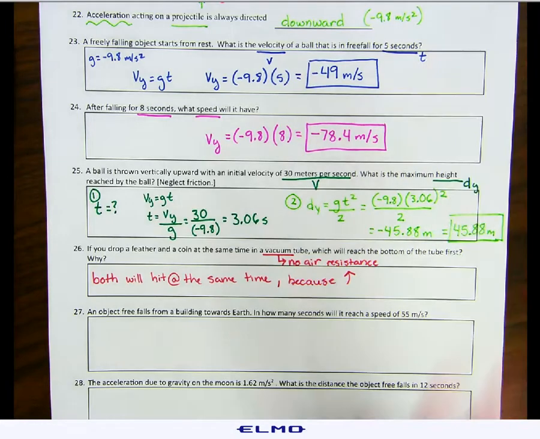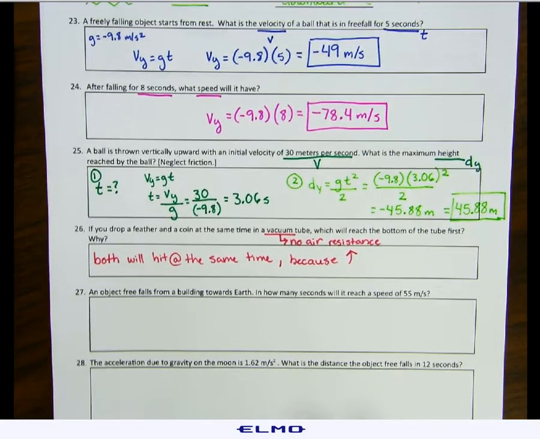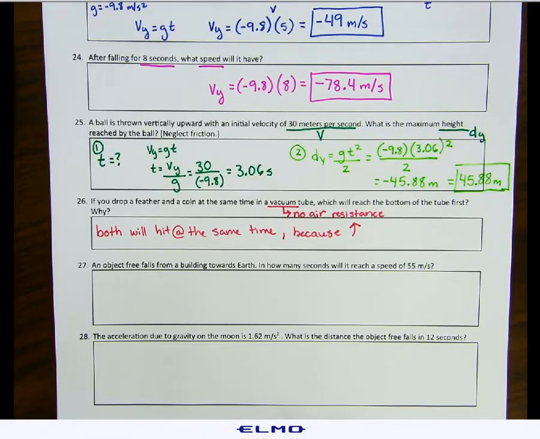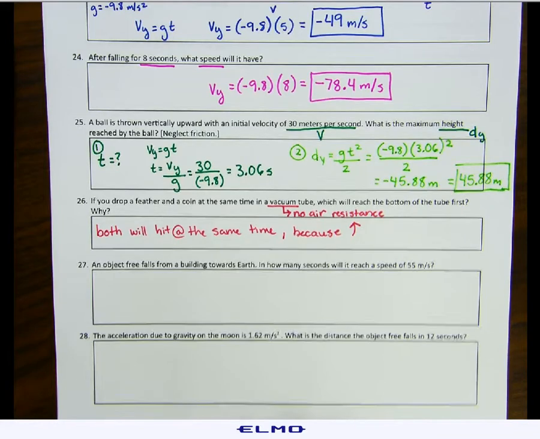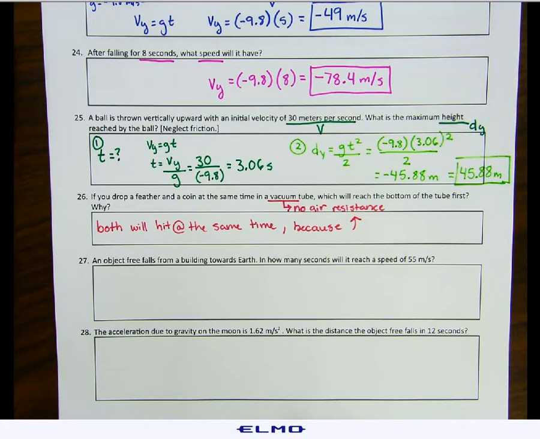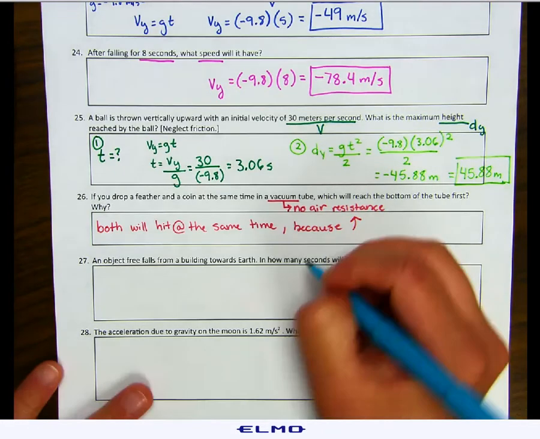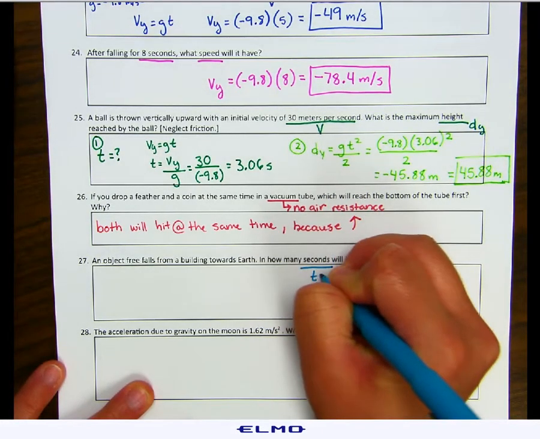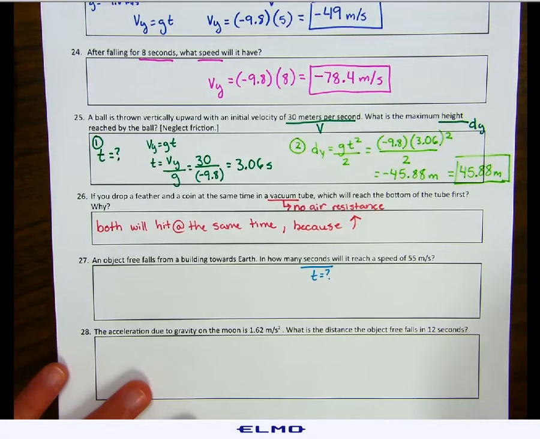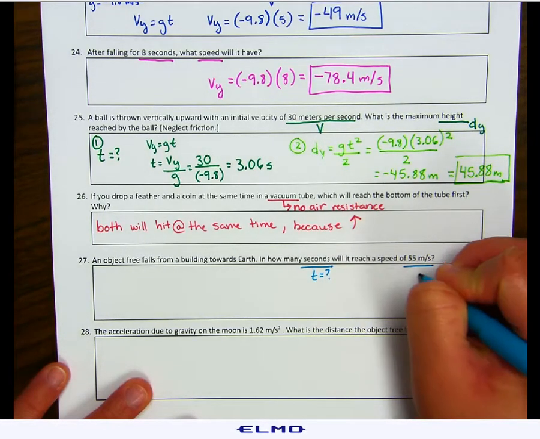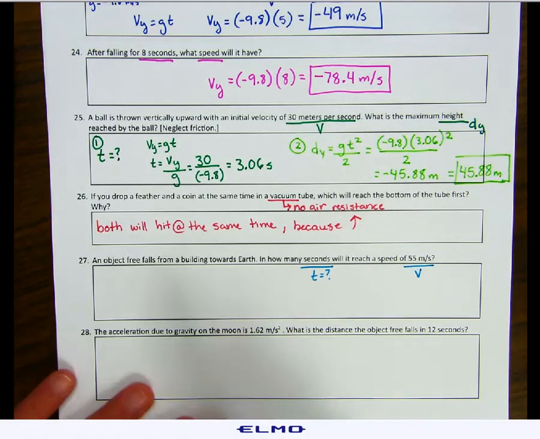Number 27, an object free falls from a building towards Earth. In how many seconds will it reach a speed of 55 meters per second? Well, in this problem, we want to know how many seconds, so we're looking for the time. Speed's the same thing as the velocity, and it's falling.